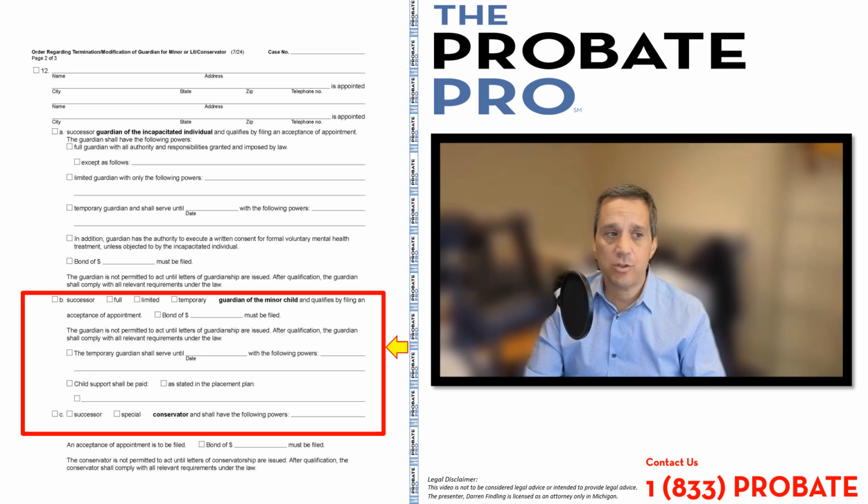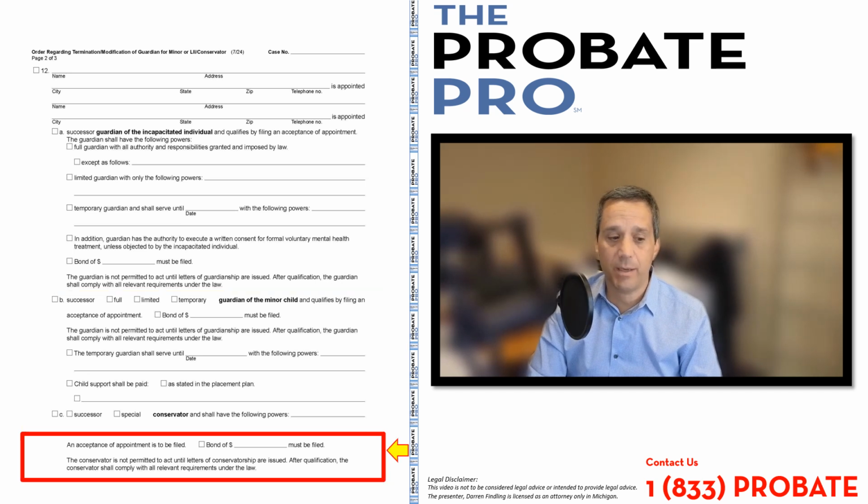Paragraph 12b speaks about a guardianship of a minor child, a very similar set of check boxes and options for the court to fill in based on the set of circumstances. And then at the bottom of the document, whether a bond is required or not. And again, similar, it provides that a conservator is not permitted to act until the letters of conservatorship have been issued by the probate court.